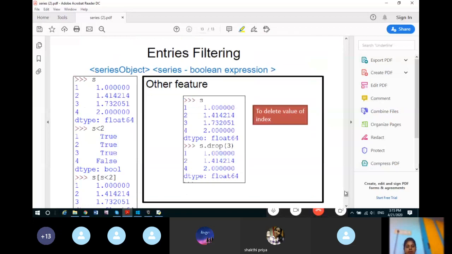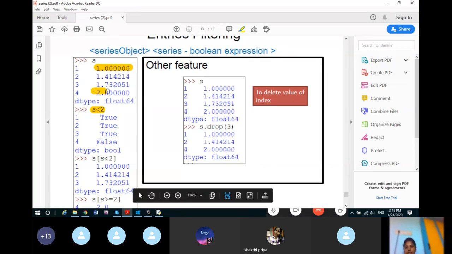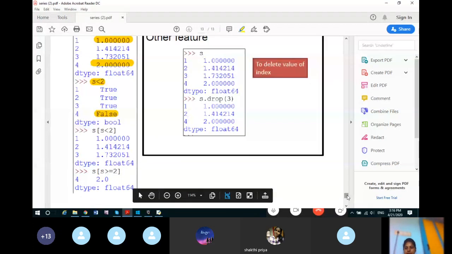filtering. Now what is filtering? It means that if you are doing some type of vector operation and you are getting the output in Boolean form. Like here S less than 2, which we have already studied: 1.000 is less than 2, that is true, true, true, but 2.000 is actually 2. So it is not less than 2, it is equal to 2. So here false. Again the same concept is there. You can use S such that S is less than 2.